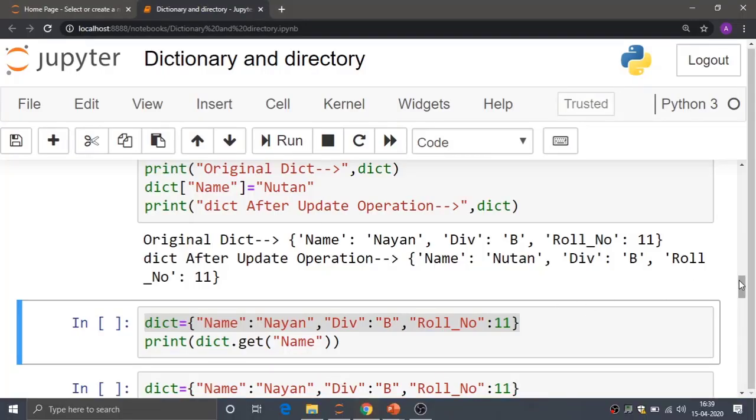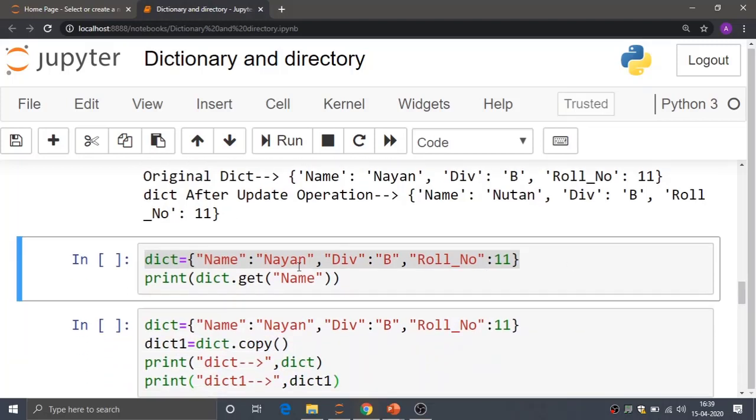So we will see the copy method or get method. It is giving the value of a particular key. Again I am taking the same example over here. Whenever you are writing answers for such data structures, take a minimum number of elements in the dictionary so that there is no confusion. You can take at least 3 elements. Here I am using get, and for get I have passed the key. The get method returns the value of the specified key.